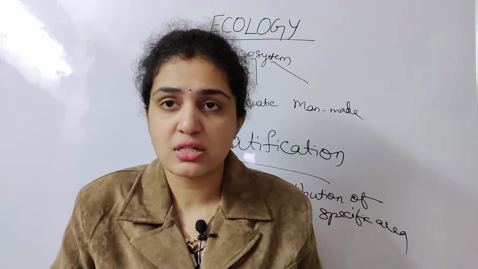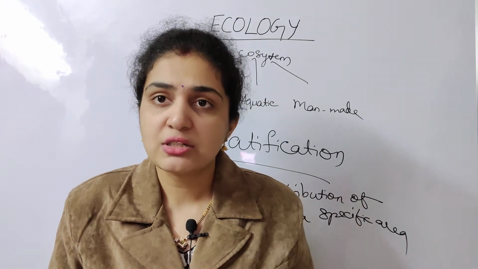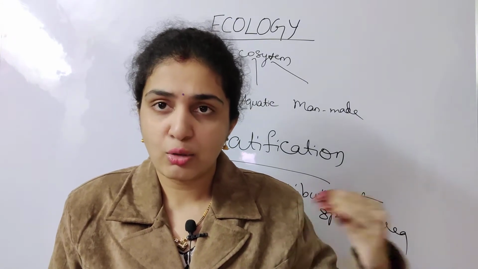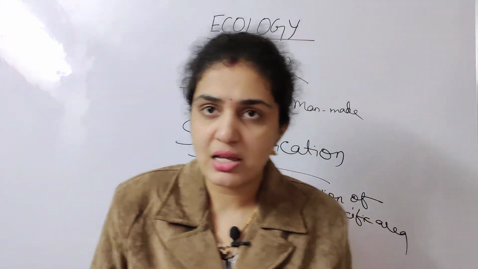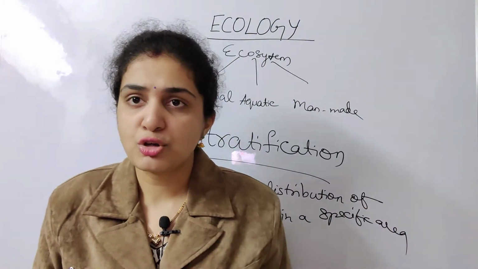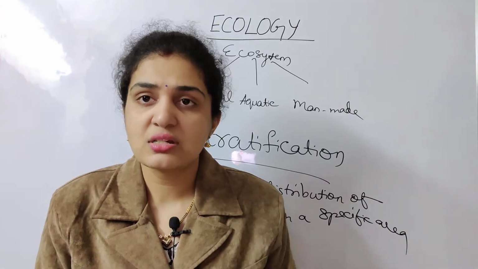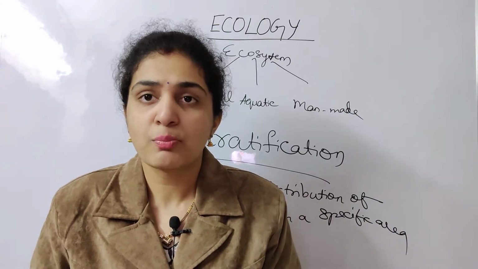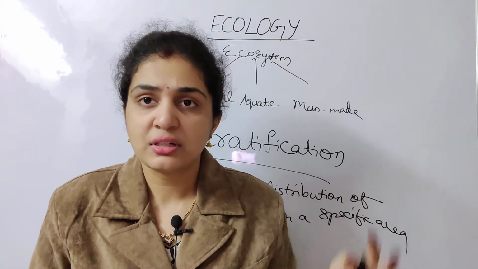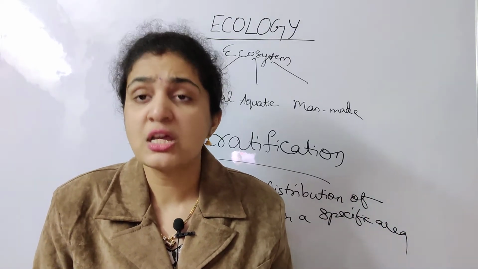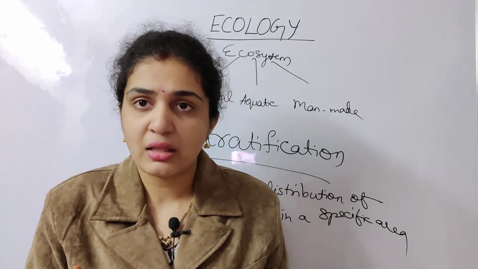Vertical, not horizontal distribution. I want you to clearly understand this definition. Vertical distribution of species from one area to another is called stratification. Numerous times in NEET they ask this question, giving options such as stratification, standing crop, biomass, or productivity. The answer is stratification. So this covers the types of ecosystems and what stratification is.